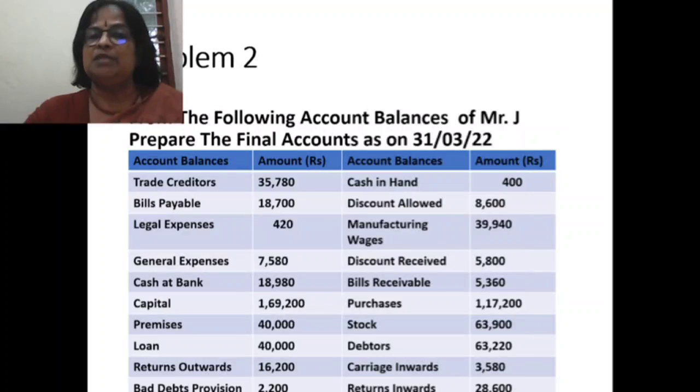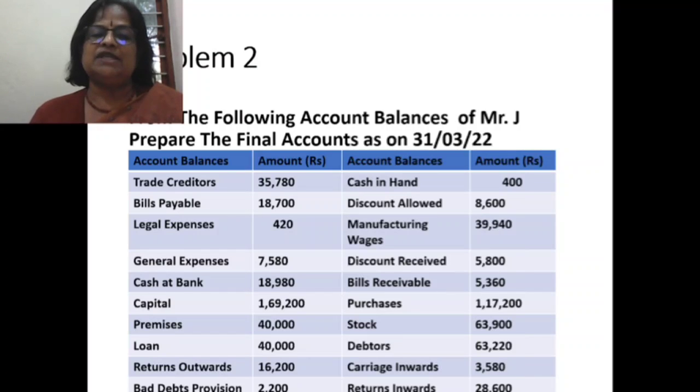So these adjustments are important. So the second problem, this is not a trial balance. From the following account balances of Mr. J, prepare the final accounts as on 31/3/22. Trade creditors 35,780. Bills payable 18,700. Legal expenses 420.